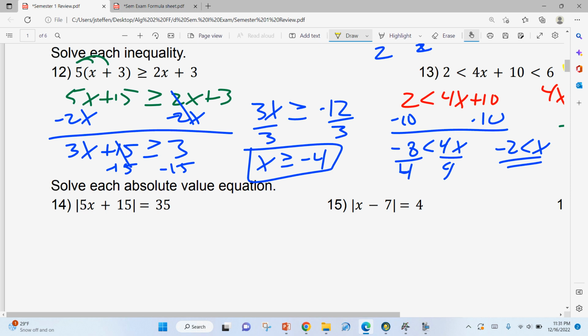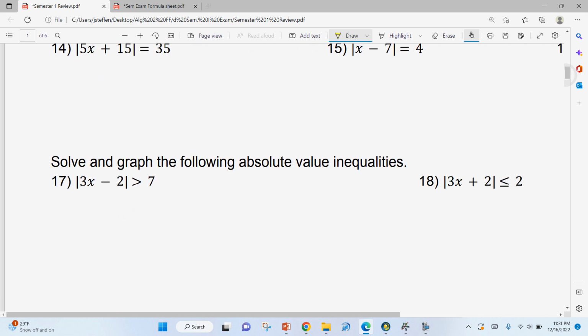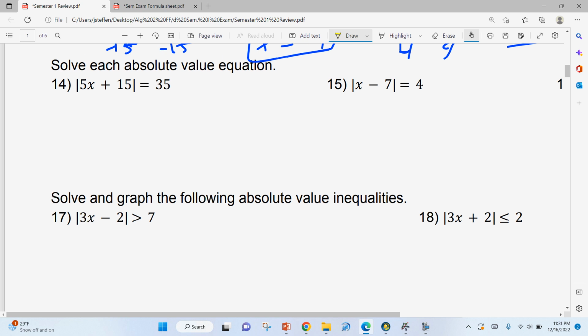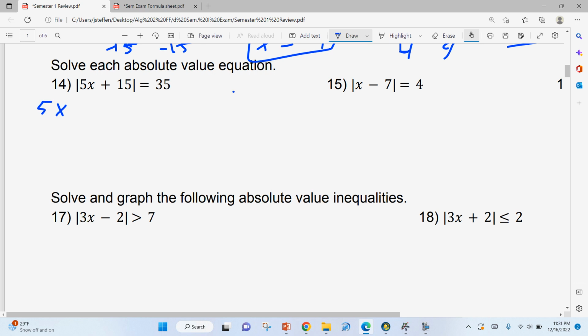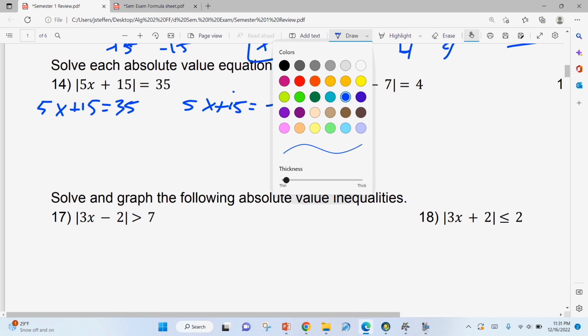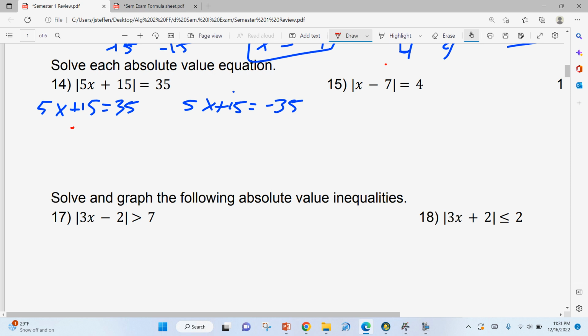Solve each absolute value equation. So remember, with absolute values, you need to break it up into 2 equations. So we have 5x plus 15 is equal to positive 35, and 5x plus 15 is equal to negative 35. From here, just solve both of these. Subtract 15. 5x is equal to 35 minus 15, which is 20.